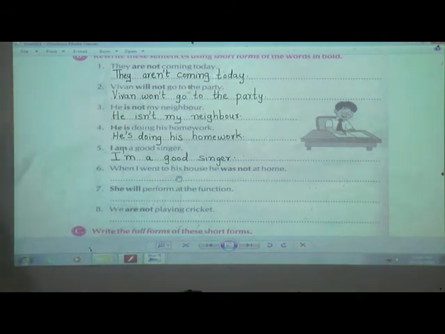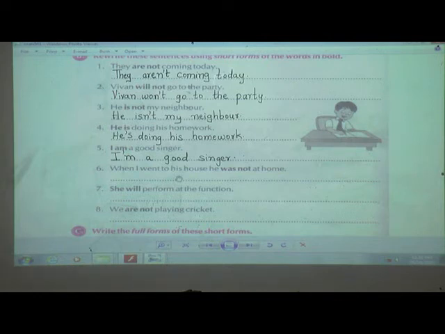Chalo, write till here, till 5. Done? So that I can move to 6, 7 and 8. It is very easy. Whatever words are bold, only that thing you have to write in half, in short form.